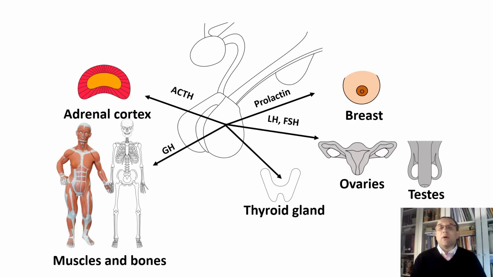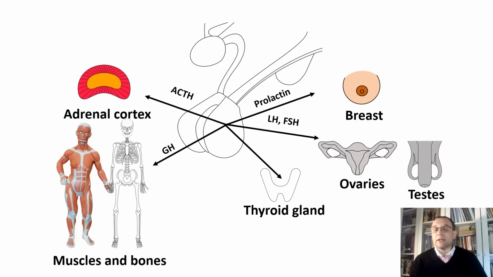Now, follicle-stimulating hormone: here, the name points to the ovaries and testes that this hormone is acting upon. Prolactin: lactin is milk, mammary glands, breast, right? So it's acting on the mammary glands of the breast.